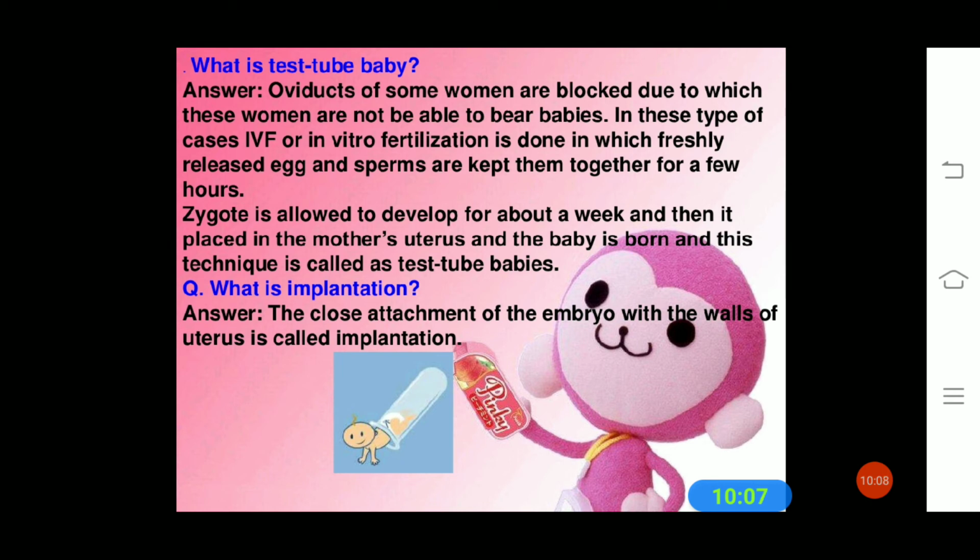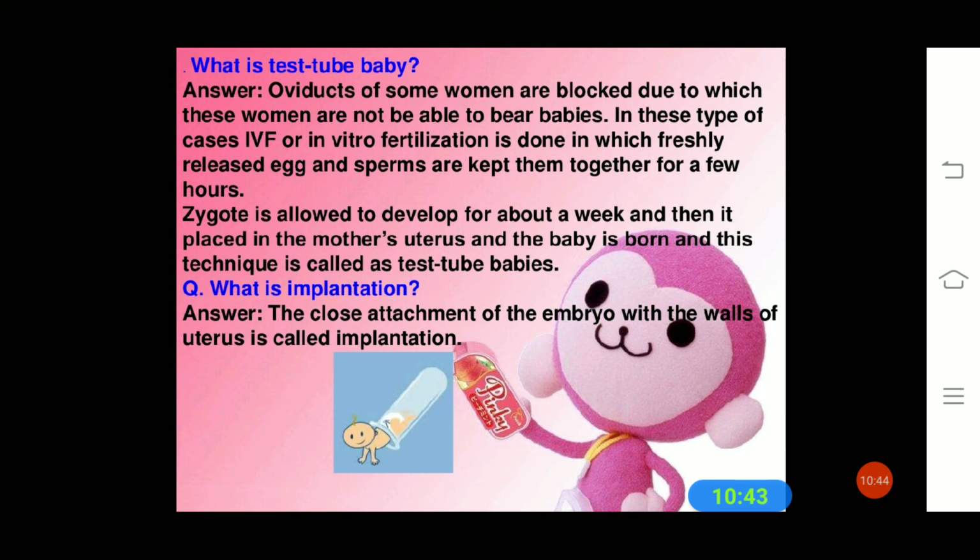Here is an extra point that I should tell: what is a test tube baby? Nowadays you may have heard this word. What does it mean? The oviducts of some women are blocked, due to which these women are not able to bear babies. In these types of cases, IVF, in vitro fertilization, is done, in which freshly released egg and sperms are kept together for a few hours.